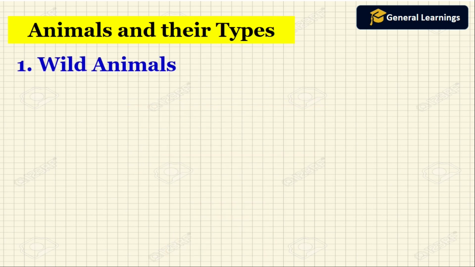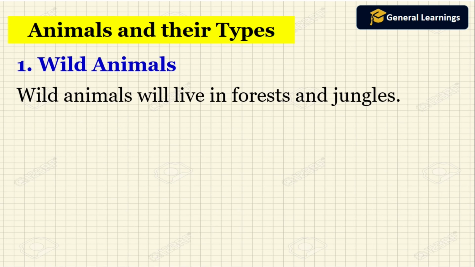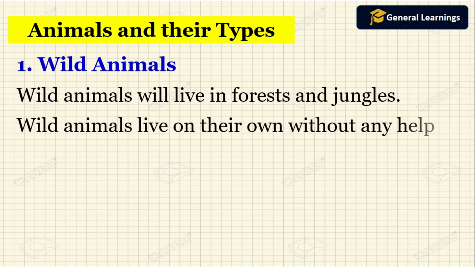First we are going to see about wild animals. Which animals will be called wild animals? The animals which live in forests and jungles will be called wild animals. Wild animals live on their own without any help from people.